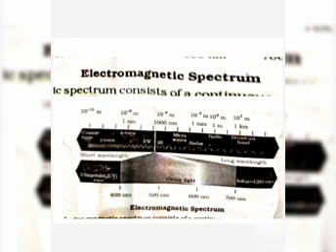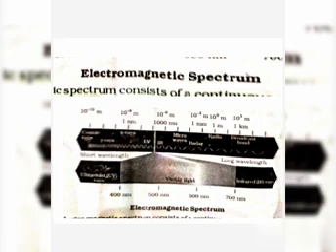The electromagnetic spectrum consists of a continuous range of wavelengths, from gamma rays at the shorter wavelength to radio waves at the longer wavelength. But our eyes are sensitive only to visible light.